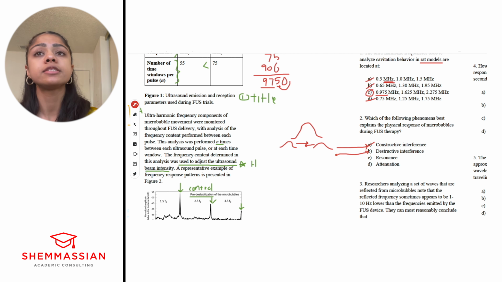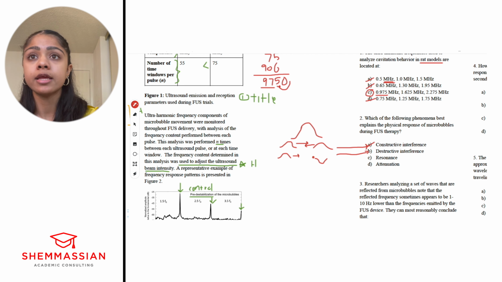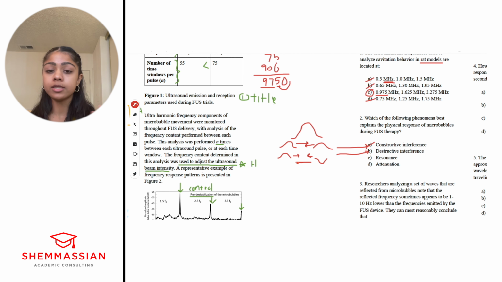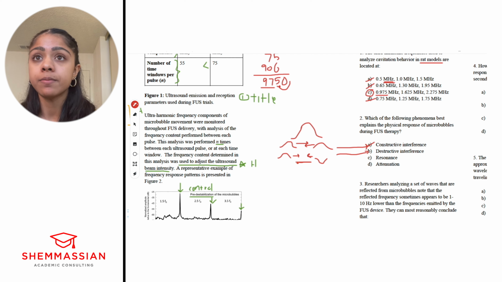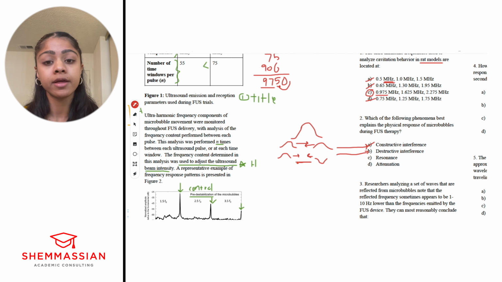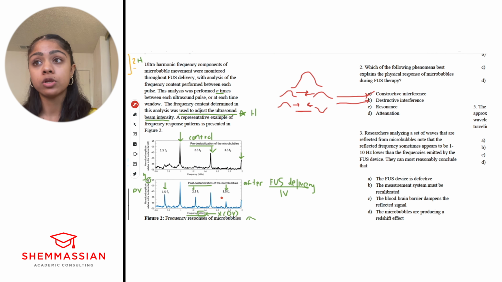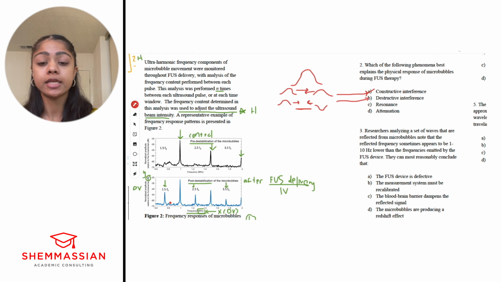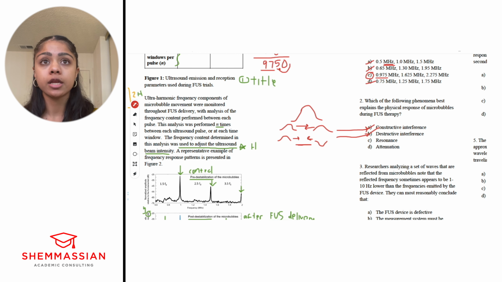Destructive interference, right? So that's the opposite of constructive interference. And that's often when one is at its peak, and another one is at a trough, right? So they're coming, again, in opposite directions. In the middle, you'll see an amplitude that's not necessarily going to be 0 always, but it's less than the individual wave amplitudes, right? And that's destructive, right? They're interfering with each other destructively. That's also not what we're seeing here, right? If anything, we're seeing an increase in amplitude at certain places, right? So it's not going to be this.